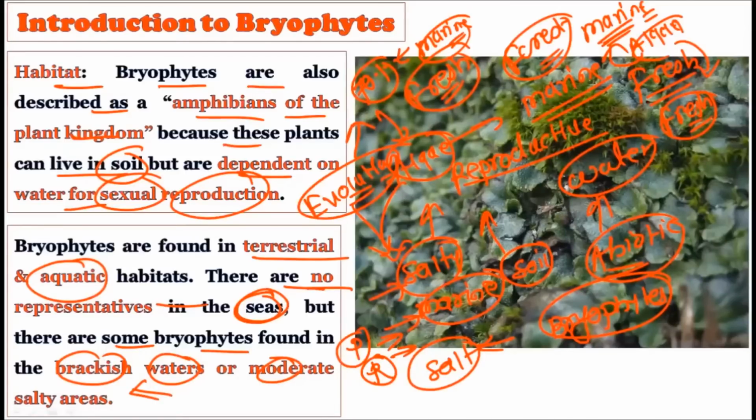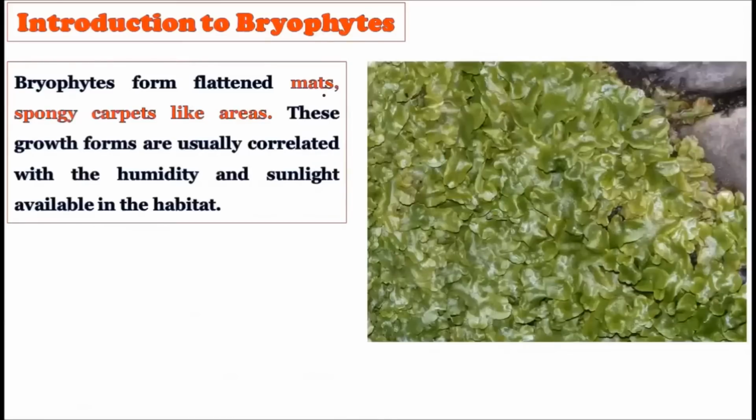Now consider that bryophytes form flattened mats, just like this. Observe this particular picture. You can see it's like a mat. Bryophytes form mats on the ground. If you look carefully, you will not see the soil below. So this is how they create the mat on the ground. A thin layer of mat is created by the bryophytes, which is often spongy like carpets, in the areas where they grow. Generally, when you observe the forest floor, it is as if somebody has put a carpet of bryophytes over the whole floor.